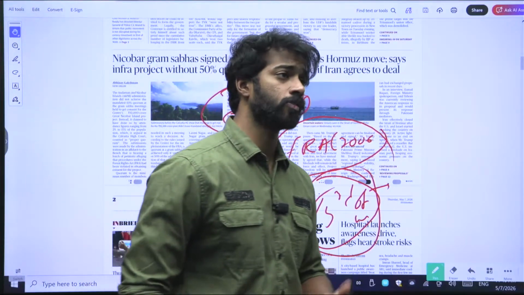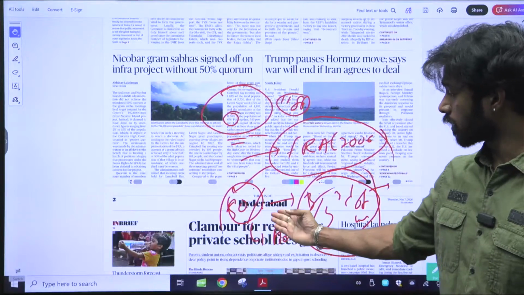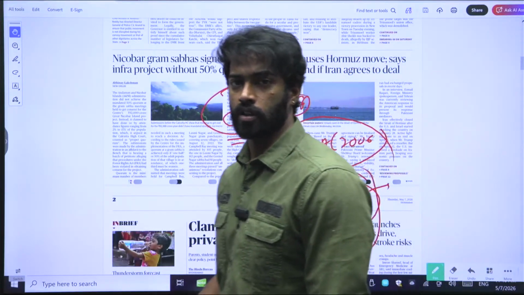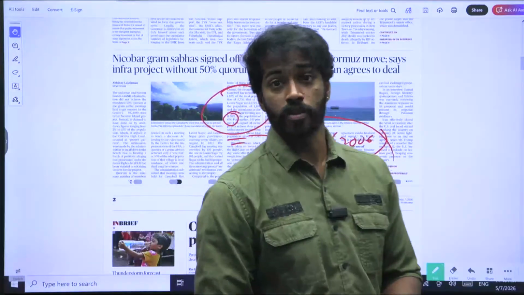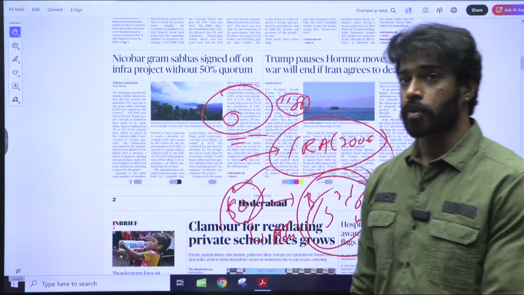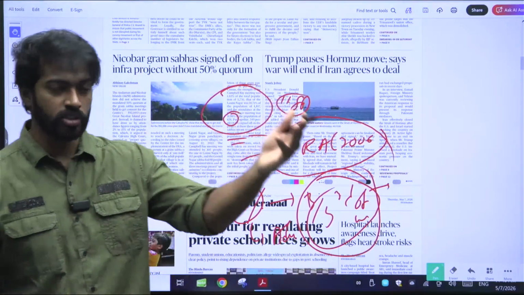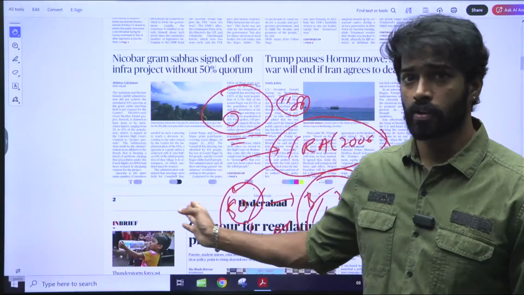Then what is the reason for the Gram Sabha or the quorum to be existent? Right? They gave this particular clause for a reason. Why? They said that this is autonomy, this is their land. At the end of the day, we need their permission for something to happen. Obviously, if you are going to someone's house, if you are using something, you have to take that permission, right?